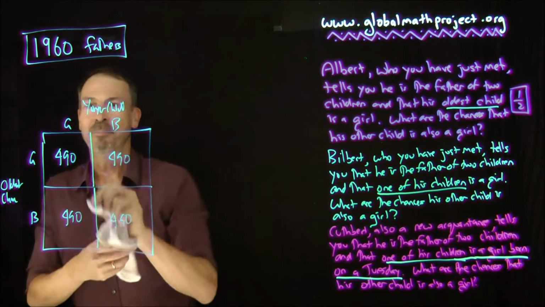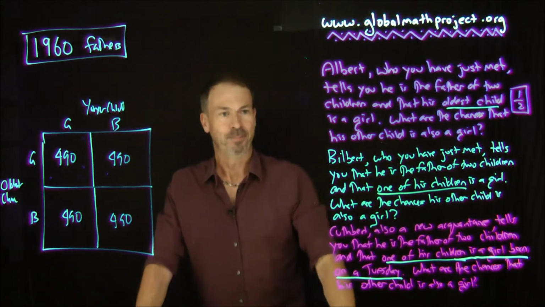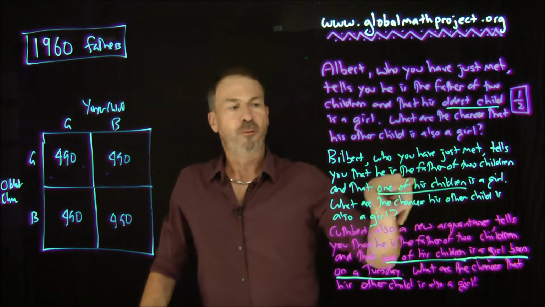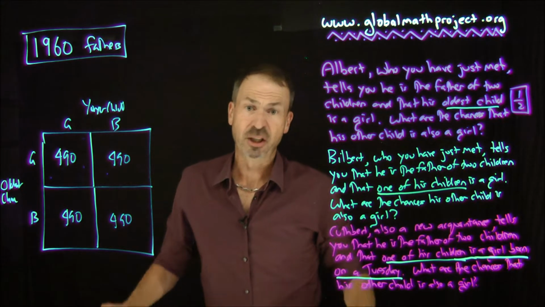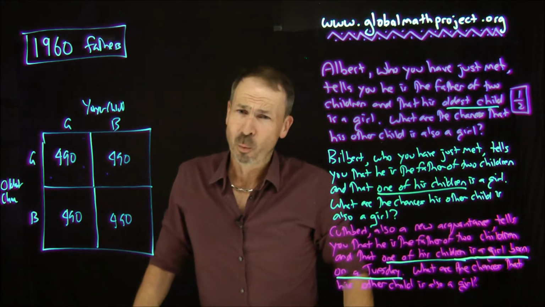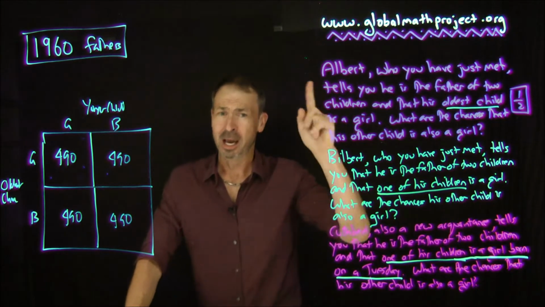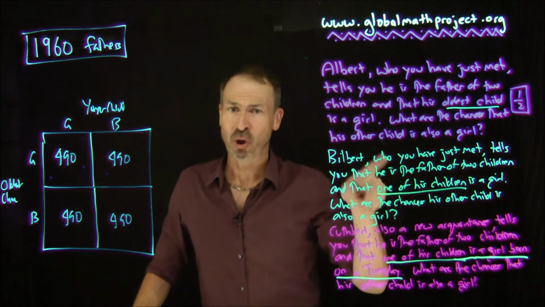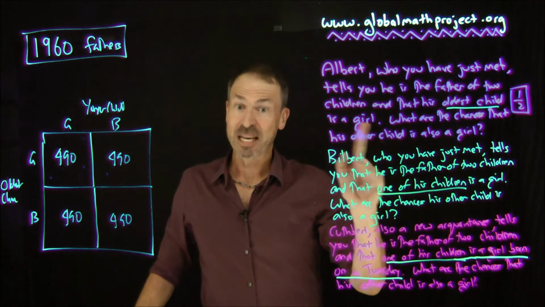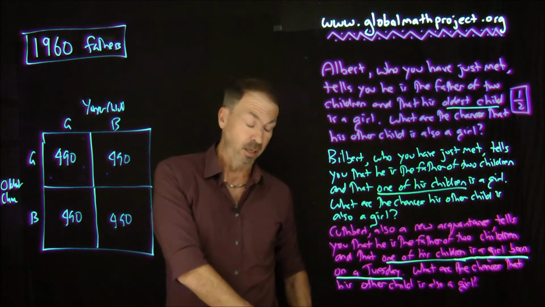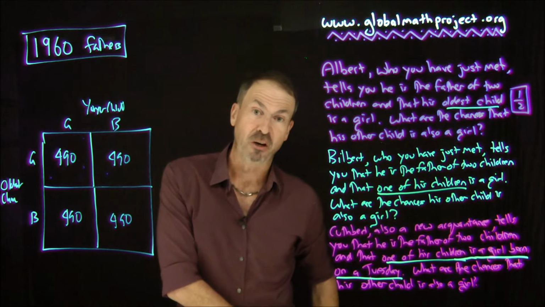The trouble is Bilbert, because Bilbert did something strange. Bilbert just says the gender of one of his children is a girl. He just chose a child. Now, what made him choose a particular child? And that's the crux of the matter. We don't know what made him choose a particular child. For example, he may have had a coin on the side and said, okay, I'll flip it. If it comes up heads, I'll mention the gender of my oldest child.